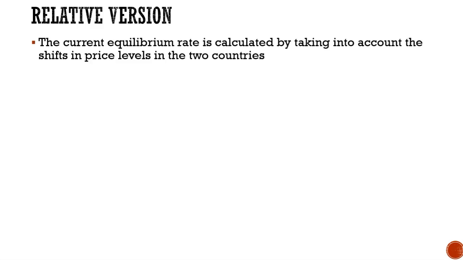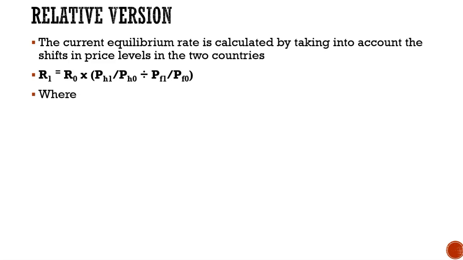The current equilibrium rate is calculated by taking into account the shift in price level in the two countries. It is denoted by the following formula. R1 is equal to R0 multiplied by PH1 upon PH0 divided by PF1 upon PF0.